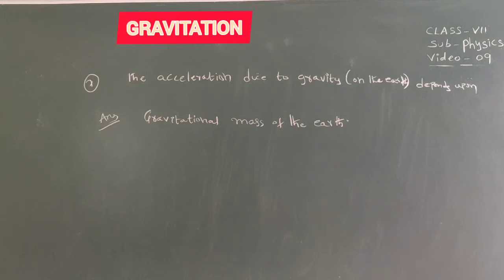Okay, next question number 8. The density of the earth is doubled, keeping the radius constant. Then the acceleration due to gravity will be.